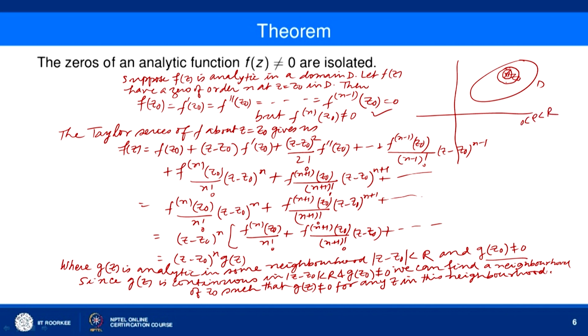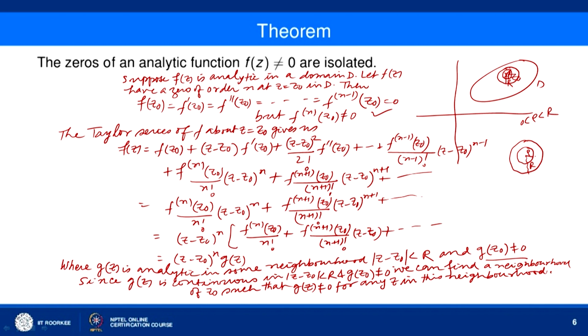Earlier the radius was r. Now, we can get rho. This is z naught, this is radius rho and this is r.